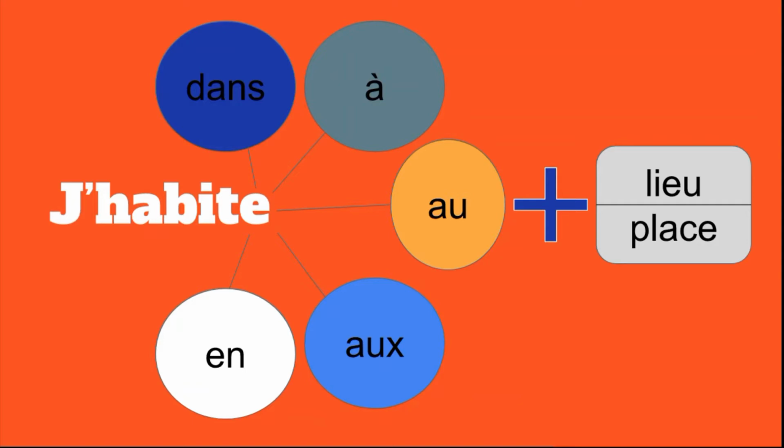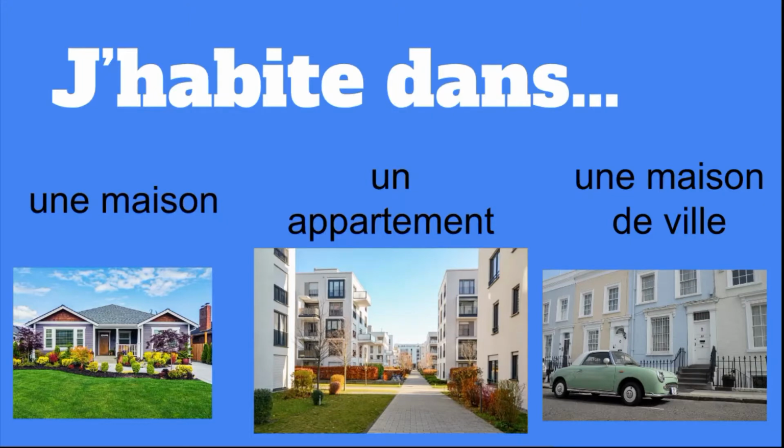Let's get right into it. First, we're going to look at dans. So here are some expressions that we'd use with j'habite dans. J'habite dans really means I live in. Okay? So if I say j'habite dans, I can use it with une maison, un appartement, ou une maison de ville.